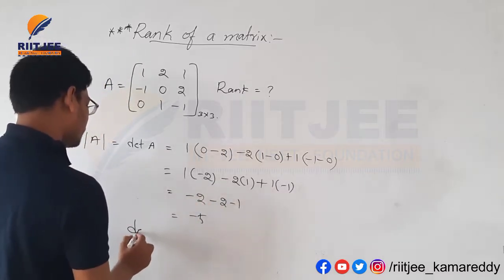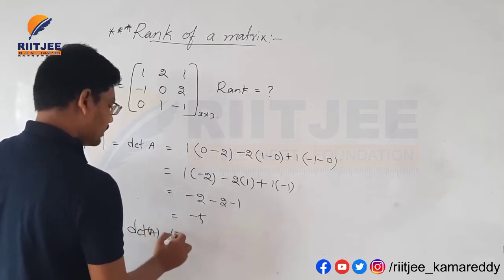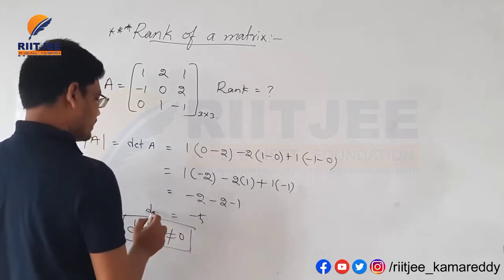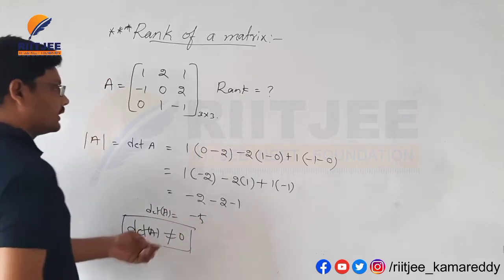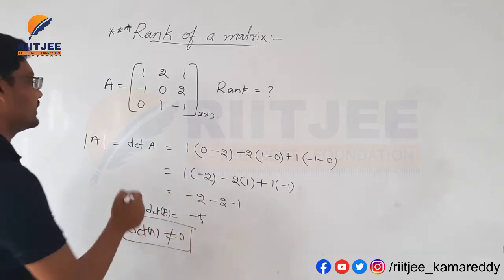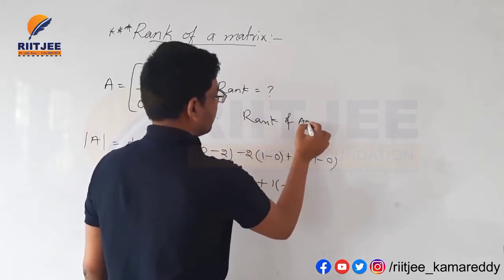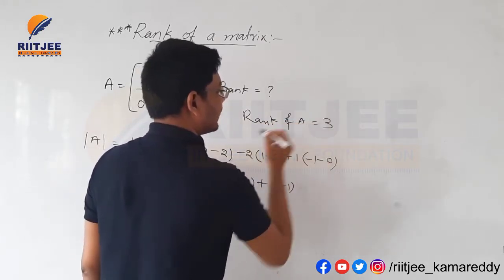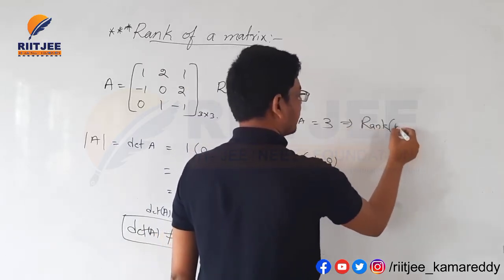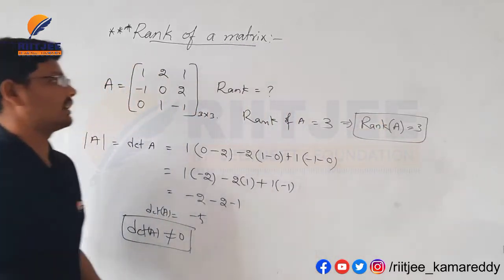This value, determinant of A, is not equal to 0. Why? Because here we got minus 5. The determinant of this matrix is minus 5. That's why the rank of matrix A is equal to 3, and it is denoted by rank of A is equal to 3. This is the rank of the matrix here.